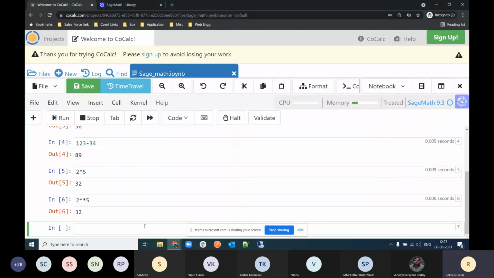Suppose you want to calculate the quotient and the remainder. For the quotient, type 10 double slash 3, and it will return the quotient.